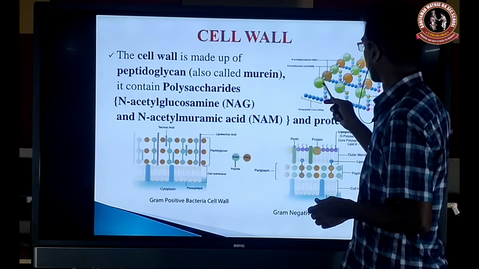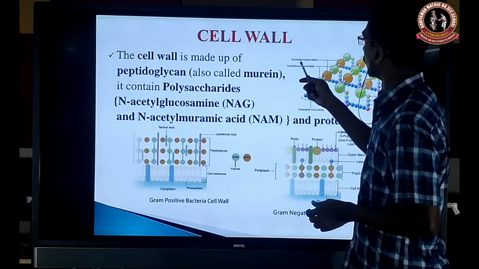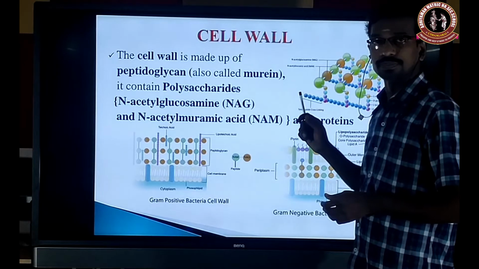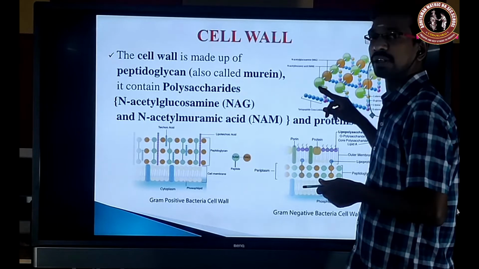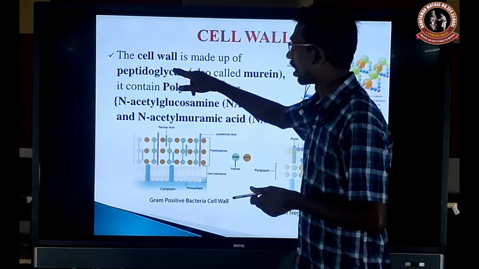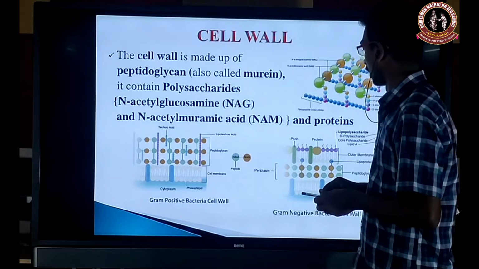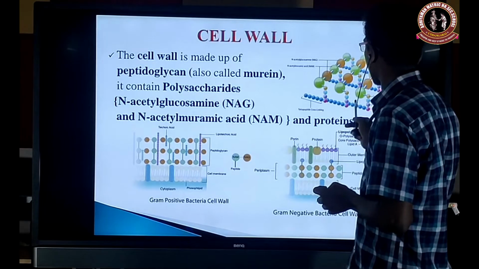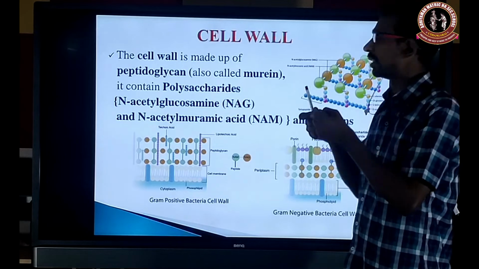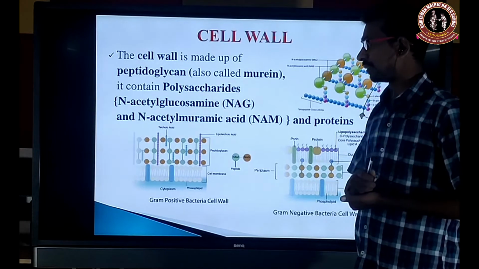N-acetyl muramic acid is green color, N-acetyl glucosamine is brown color. Okay. So the two chains will be present in the cell wall of the bacteria. And the protein is made of amino acids. These amino acids tightly link these two different chains.